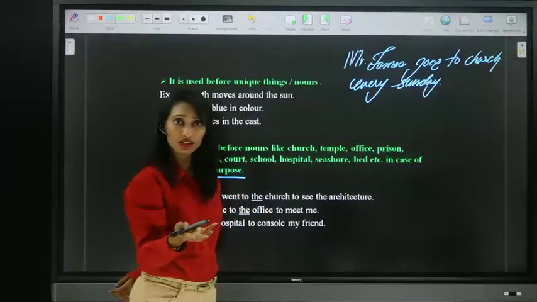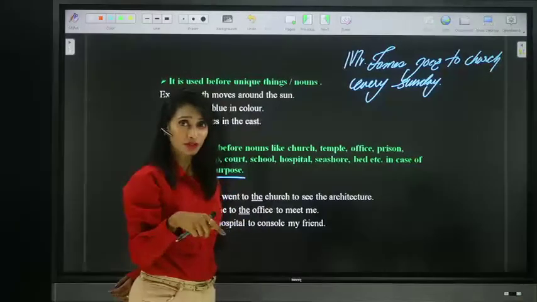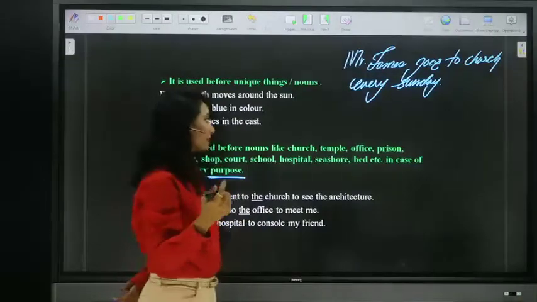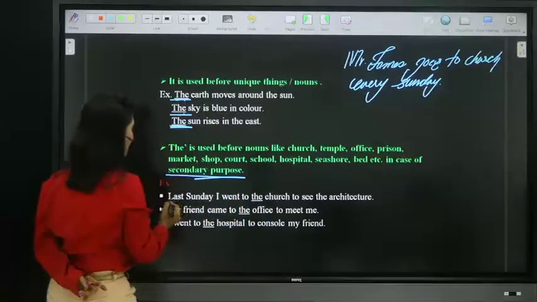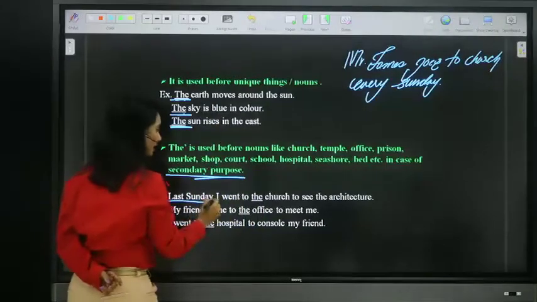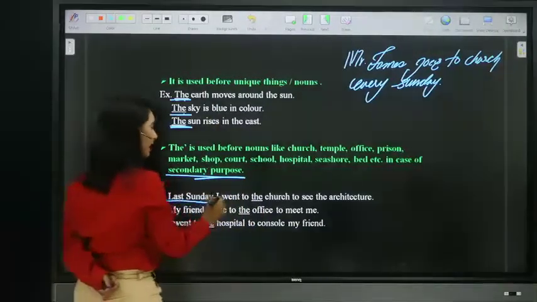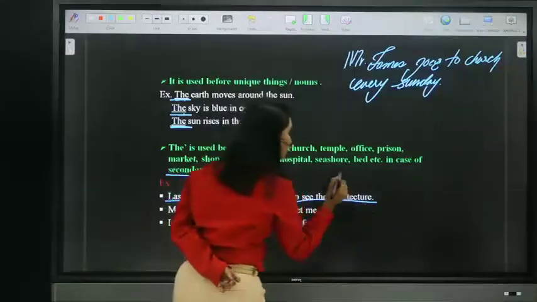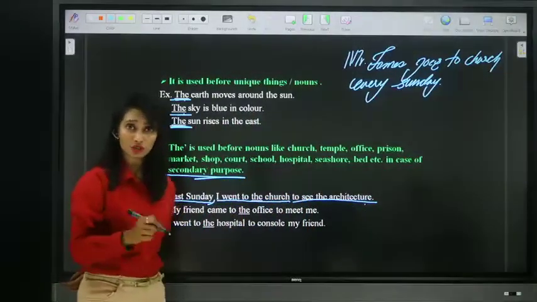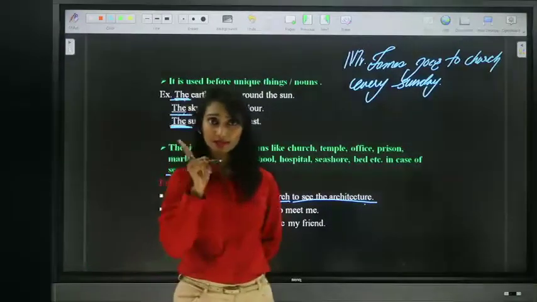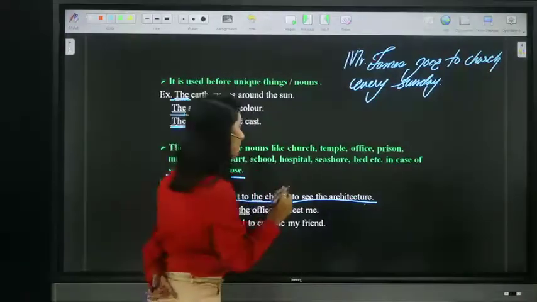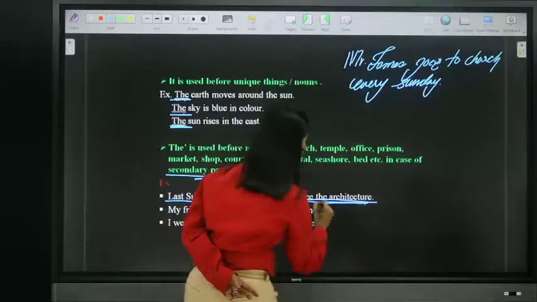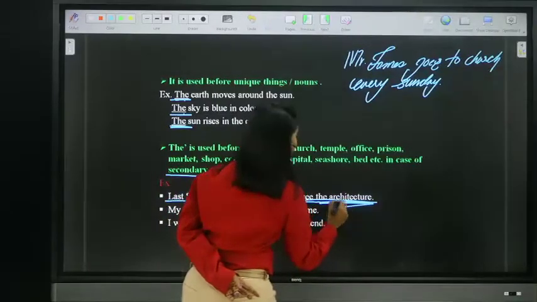Visiting church, his primary purpose is to pray, right? But now look at this sentence. Last Sunday, I went to the church to see the architecture. What is my primary purpose? To visit the church, to pray there? No. My primary purpose according to this sentence is to see the architecture.